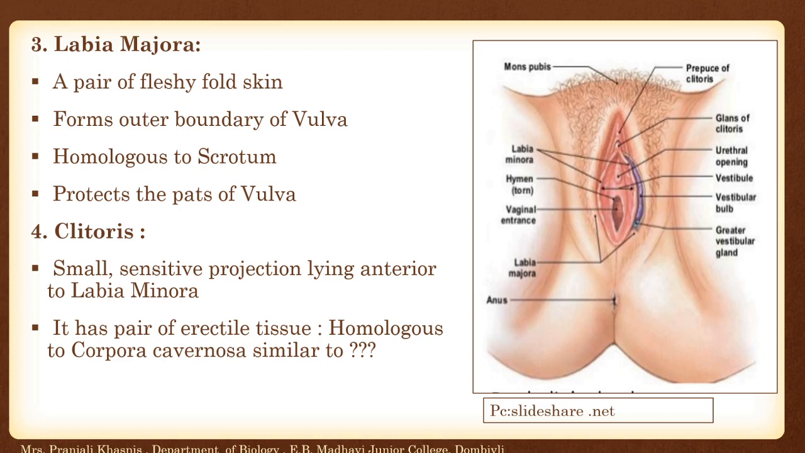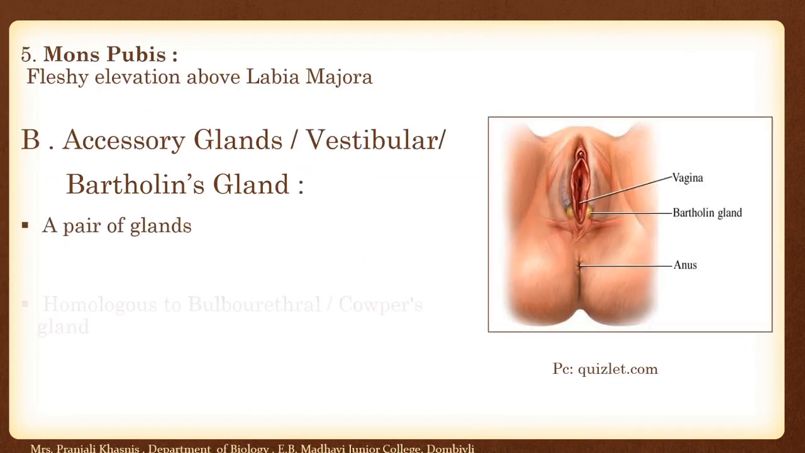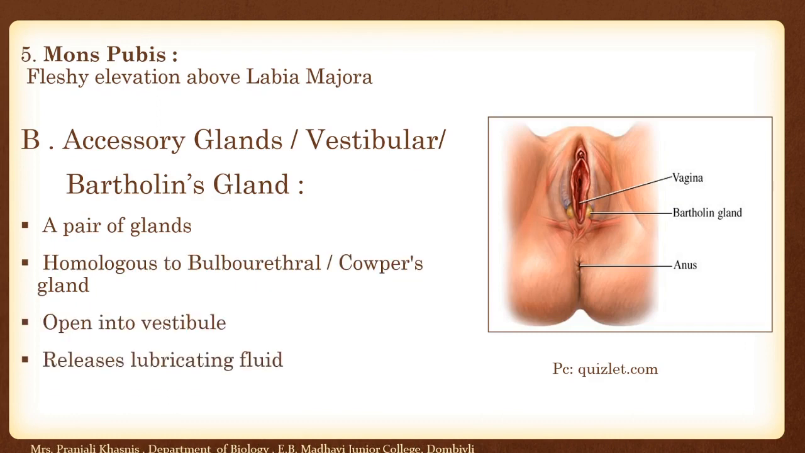of vulva, while the clitoris, a small sensitive projection lying anterior to the labia minora, has a pair of erectile tissue homologous to the corpora cavernosa, which is similar to the penis. Mons pubis, a fleshy elevation above the labia majora. Then we have discussed the accessory glands, vestibular glands or Bartholin's glands.